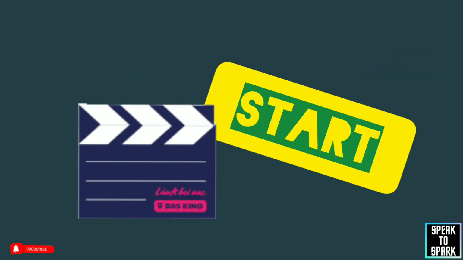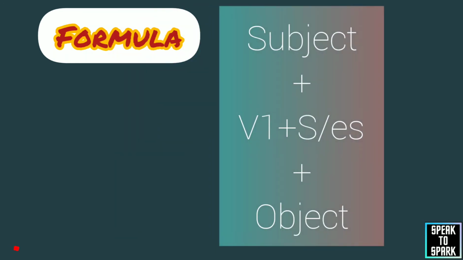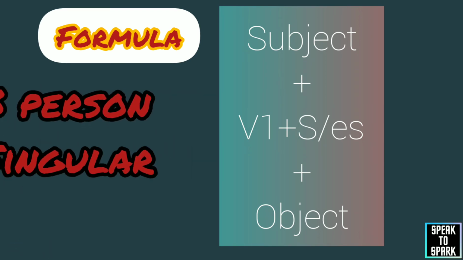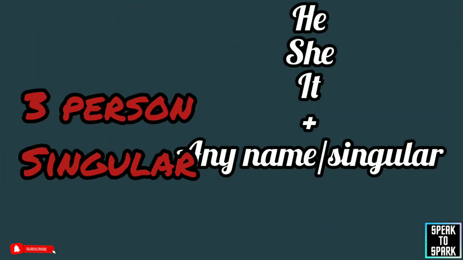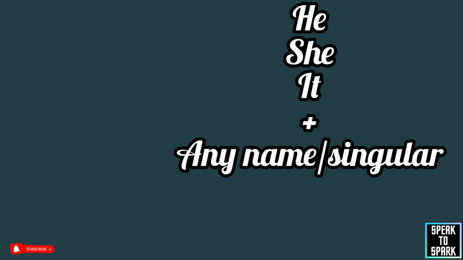Now let's start. I'm giving the formula for third person singular: subject plus first form of the verb plus S/ES plus object. The third person singular is he, she, it, any name or any singular.